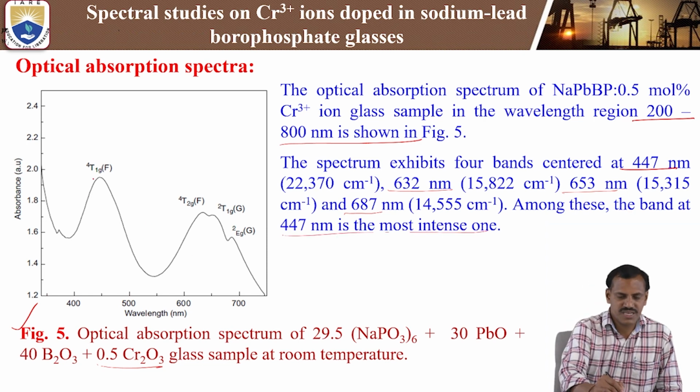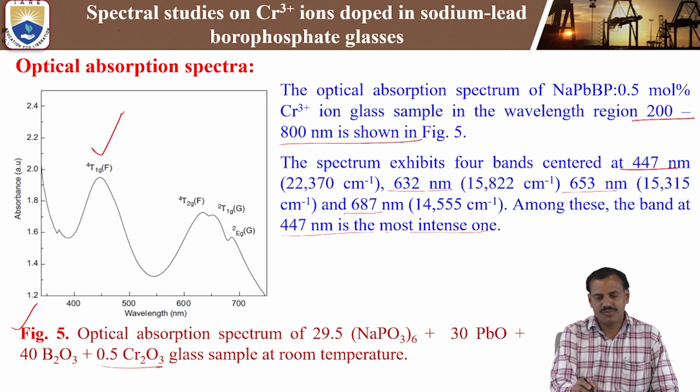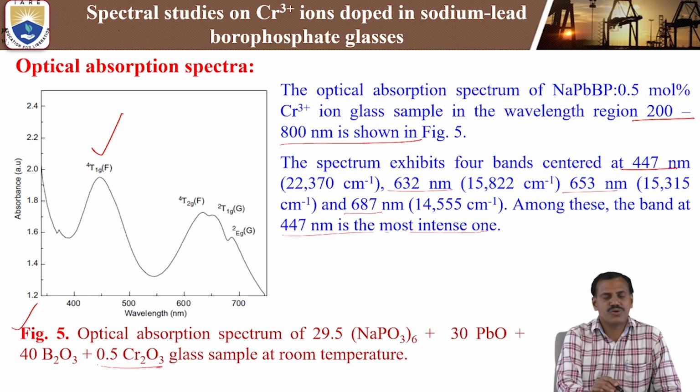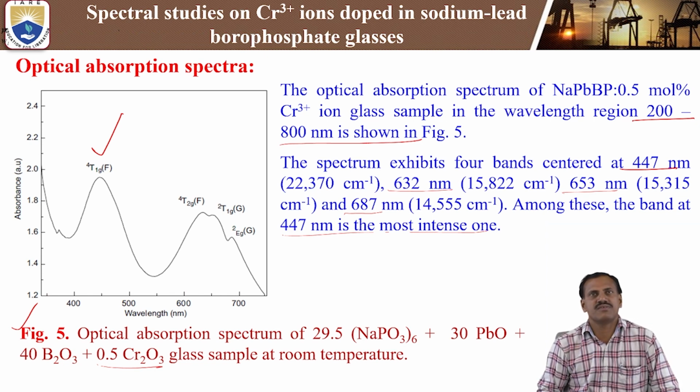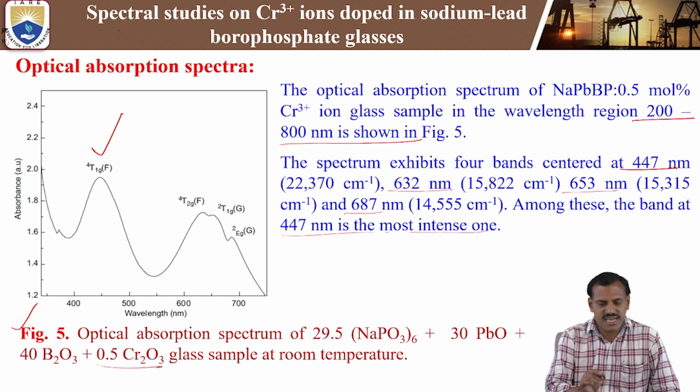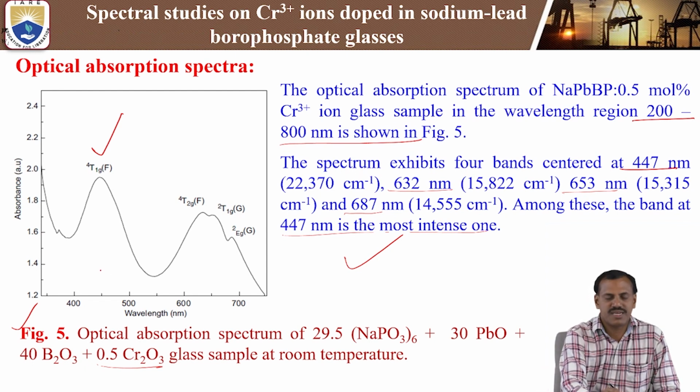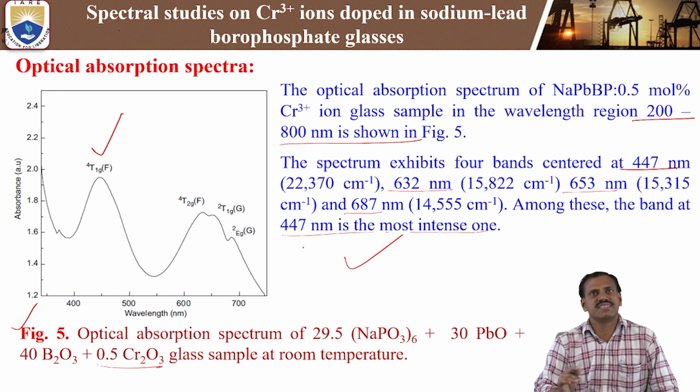Among these, the band at 447 nanometers is the most intense. In the optical absorption or excitation spectra, whichever absorption band is the most intense, we can use that band for the emission purpose. We can use that wavelength as the excitation source. So in our present study, the intense band is at 447 nanometers. This band is used to excite the emission spectra, so we can analyze it by using 447 nanometers as the excitation or absorption band.